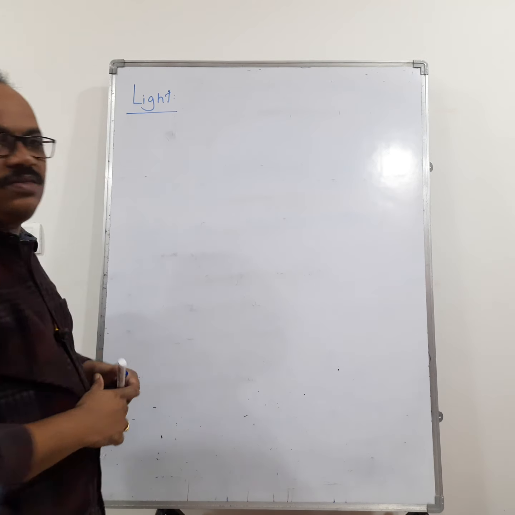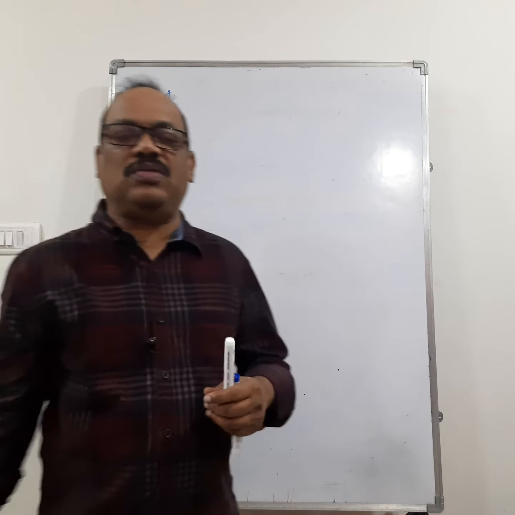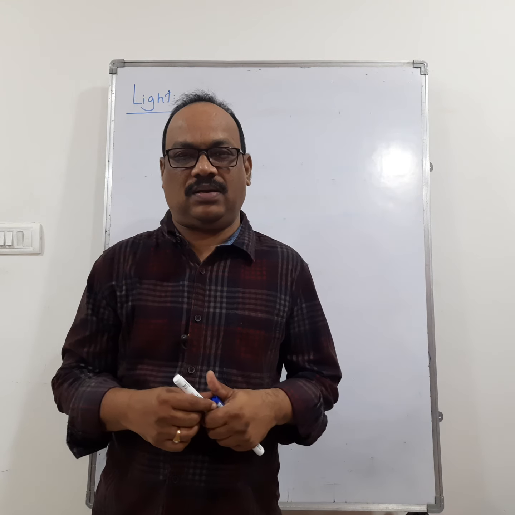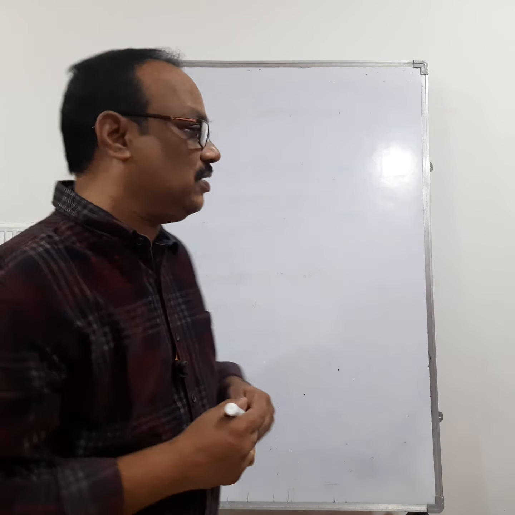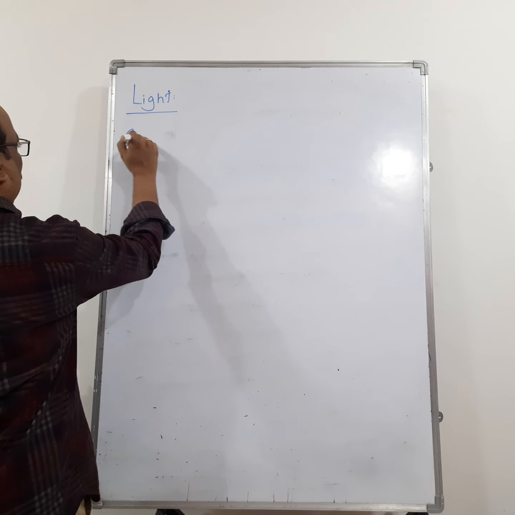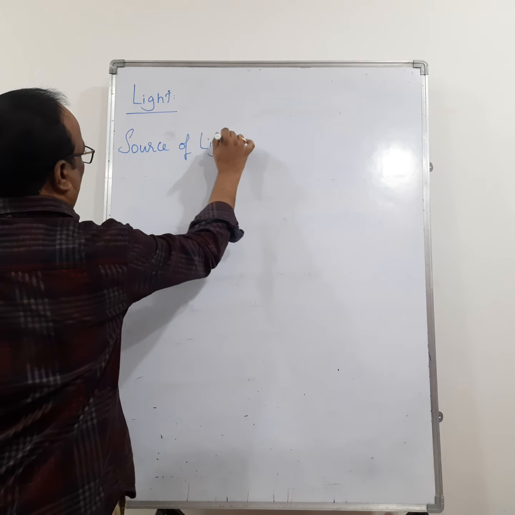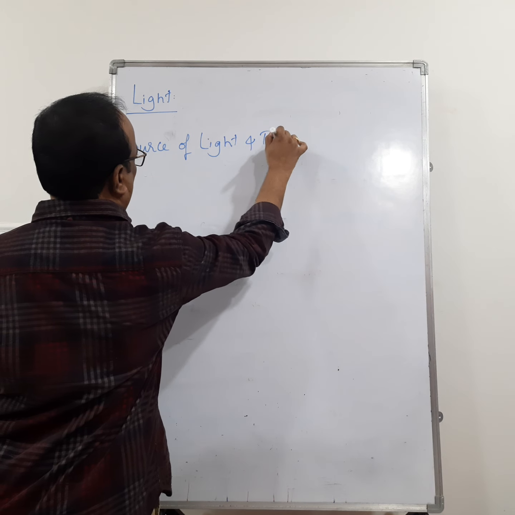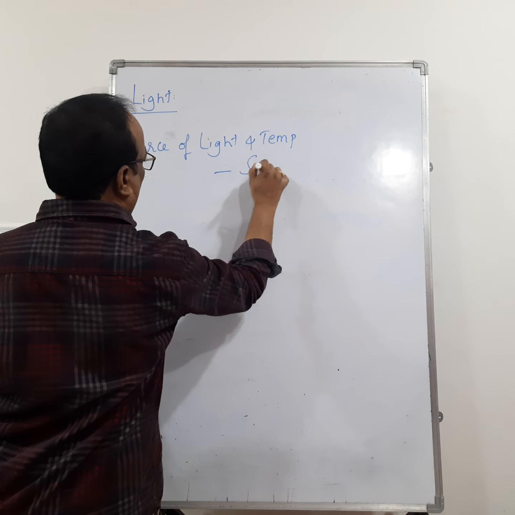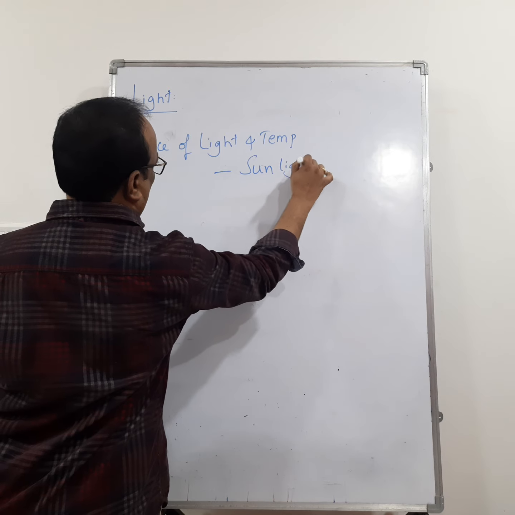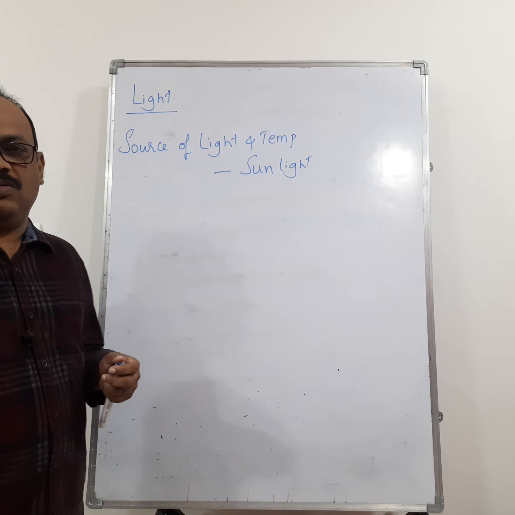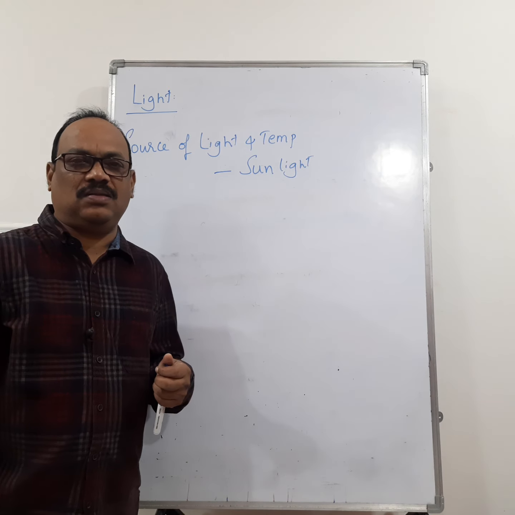So, what is the importance of light? What is the use of light? Then, what is the source of light? If we see the source of light and temperature, it is sunlight. The source of light and temperature is the sunlight.